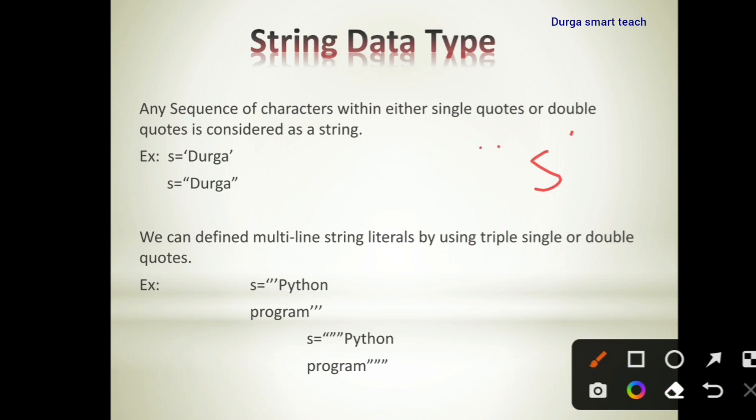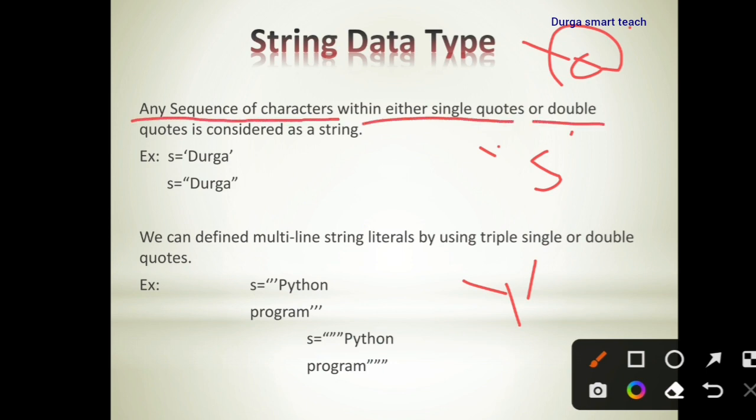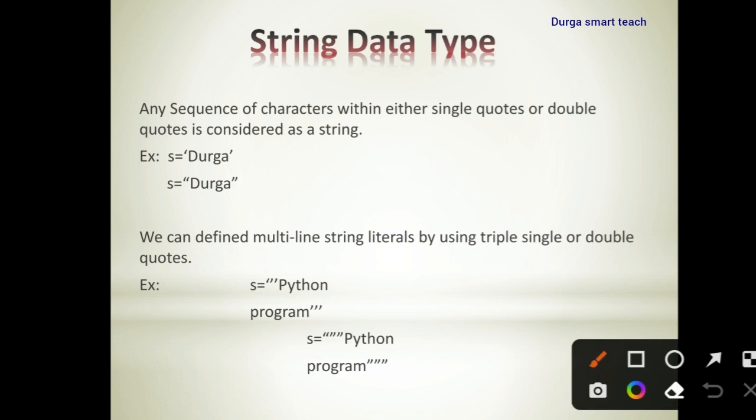Next, this is one character and one is one character. Next, at is one character. So these are all characters. A character is enclosed in single quotation. But in Python, string is nothing but any sequence of characters within either single quotations or double quotes is considered as a string. There is no char data type in Python. There is only one data type, that is string. A collection of characters enclosed in single quotations or double quotations is known as a string.